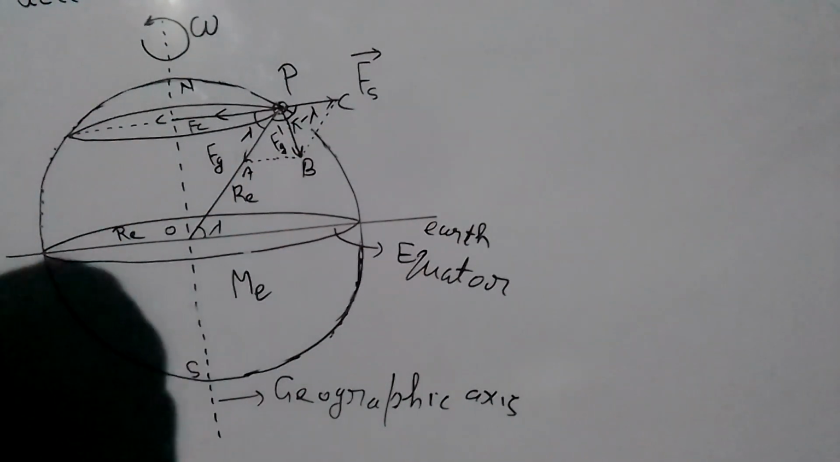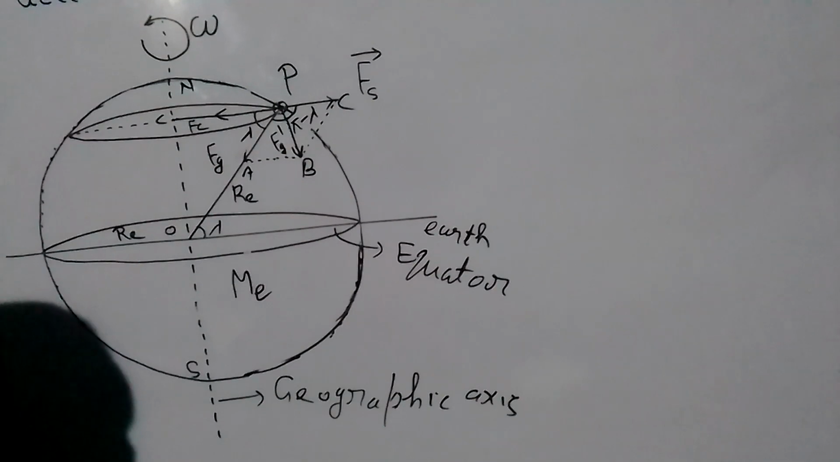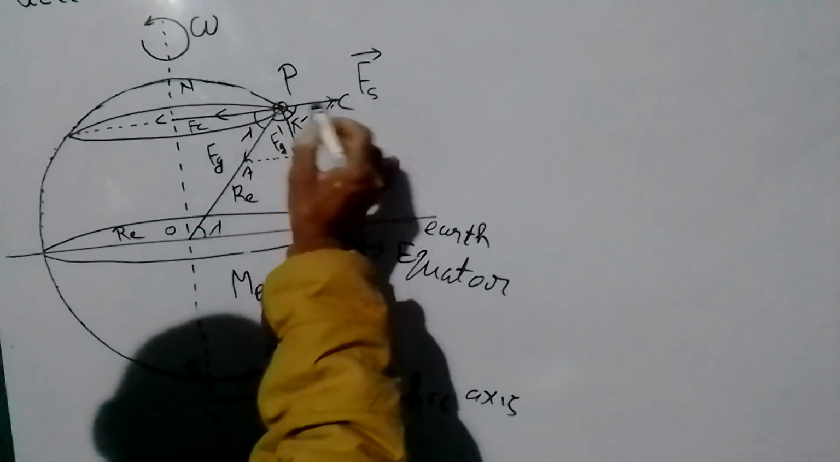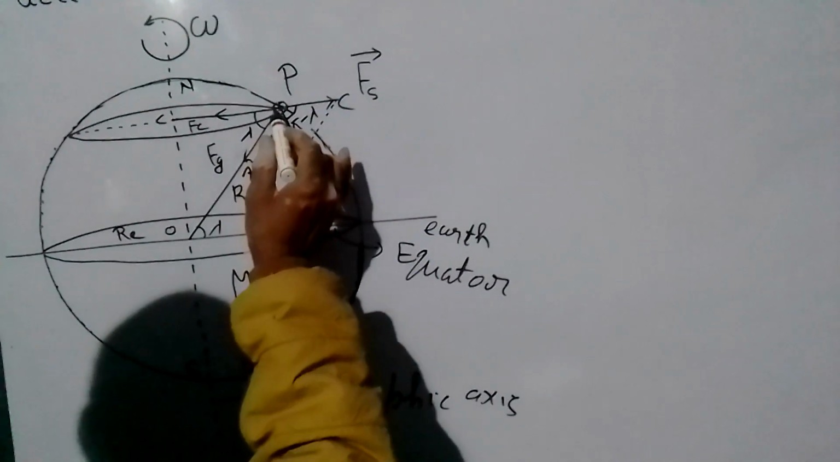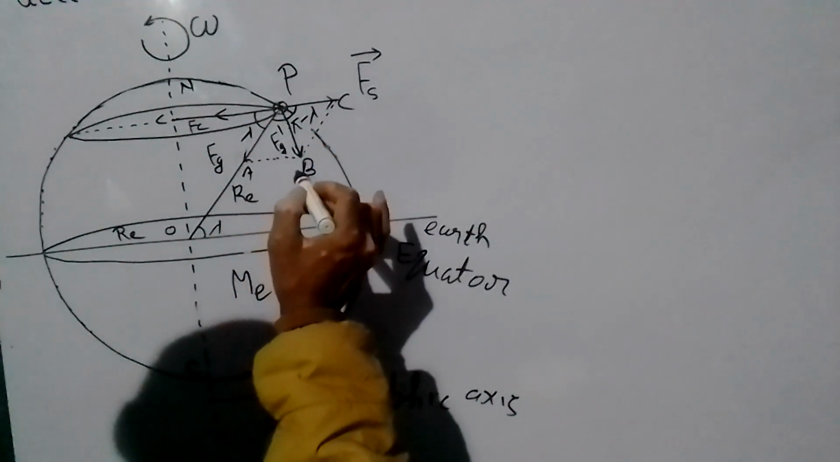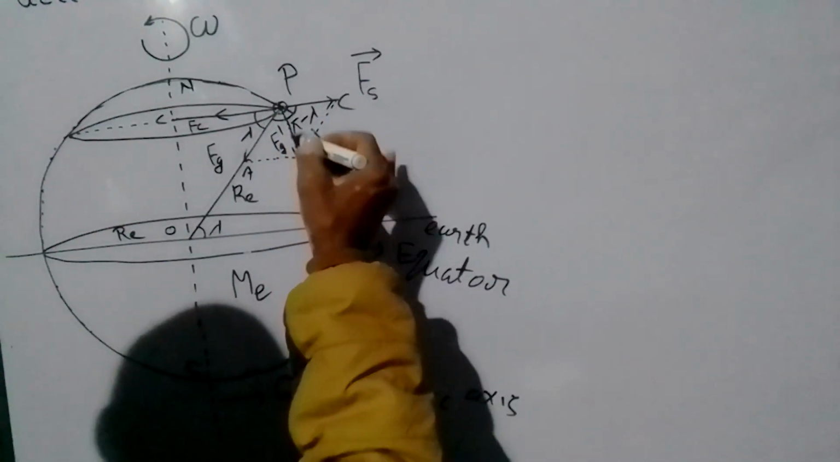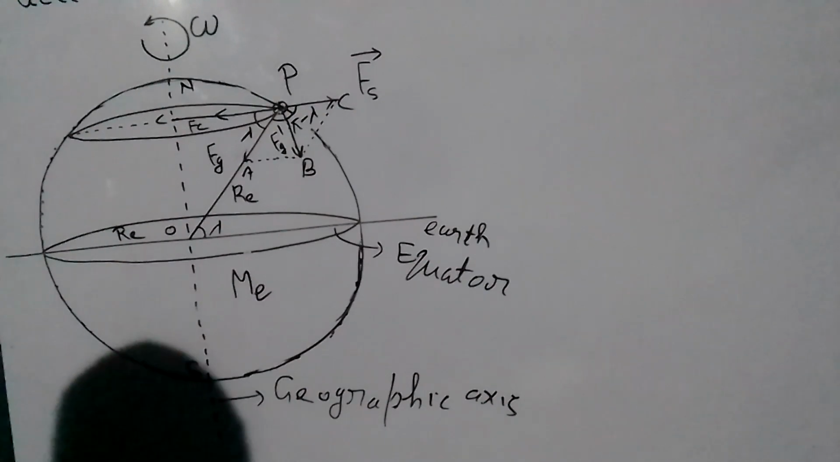If two vectors can be represented by two adjacent sides of a parallelogram in magnitude and direction, then their resultant is expressed by the diagonal which passes through the intersection of the two vectors. The pseudo force Fs is represented by side PC in magnitude and direction. Gravitational force is represented by PA in magnitude and direction. So its resultant is represented by diagonal PB in magnitude and direction. Okay. So PB is the resultant force.